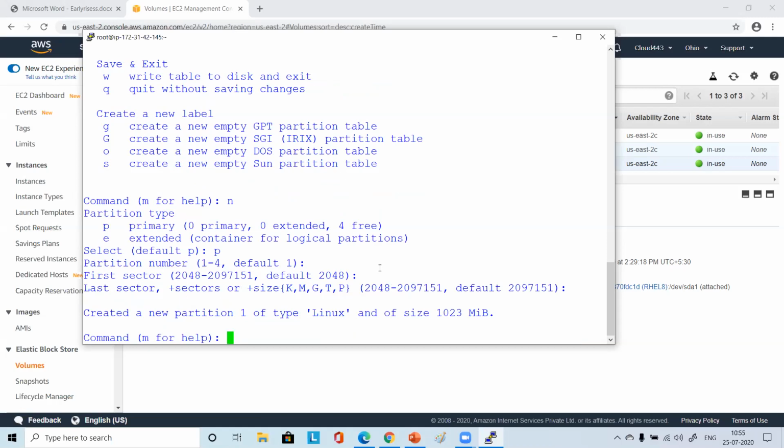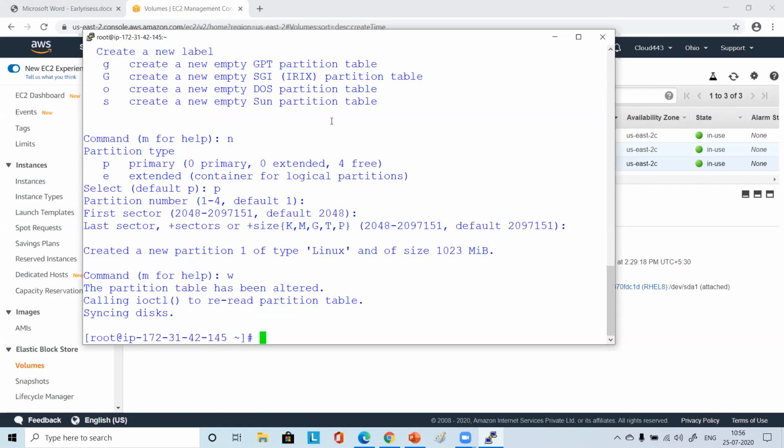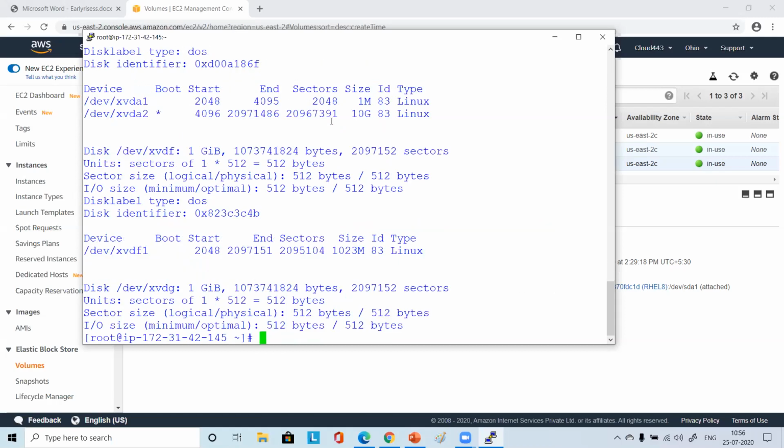Now after this, I will do W. You see here, W means write table to disk. So we'll do W and enter. Just press W and enter. What happened now? The partition table has been altered. Now you do fdisk -l again and enter. Anything new you are noticing? See, another device.